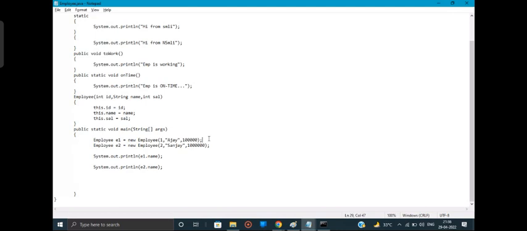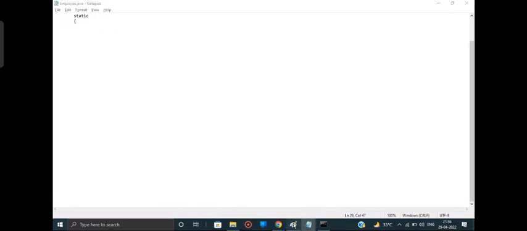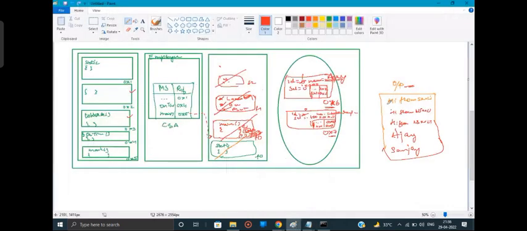Because of the object creation, a block will be created. Like how we are practicing over here now, this entire flow should be there in your mind, guys. You have to practice it that much. Understood, guys? Everyone understood?